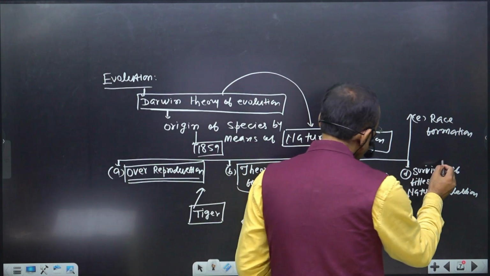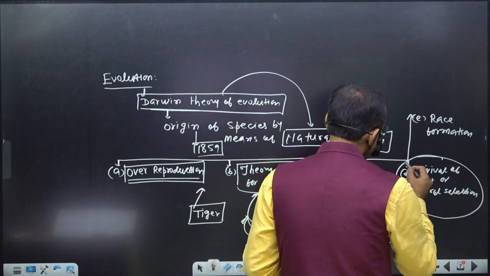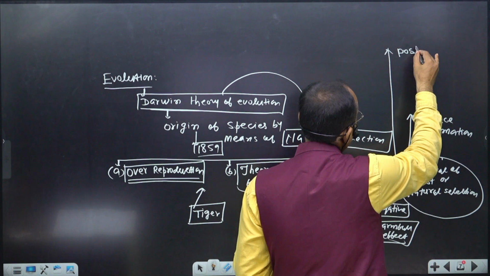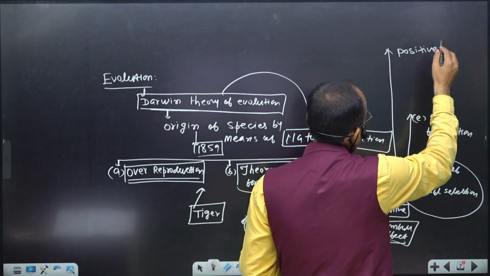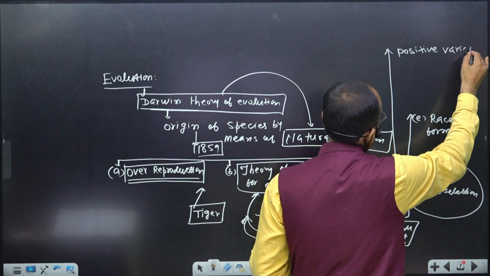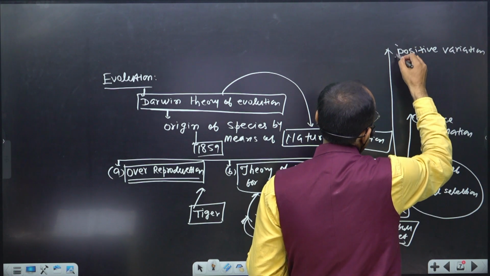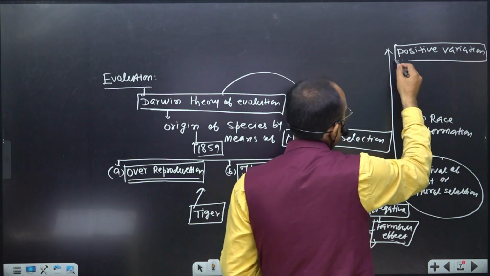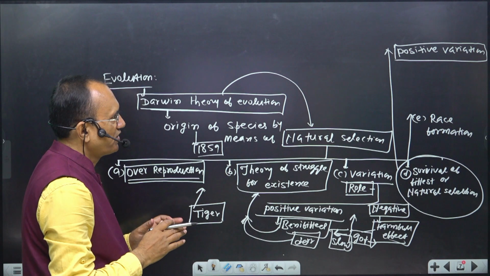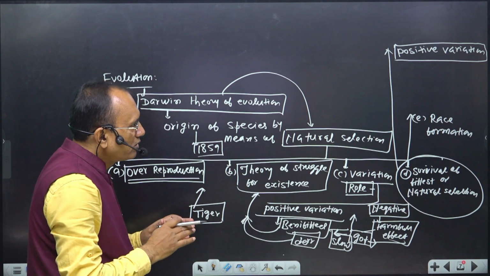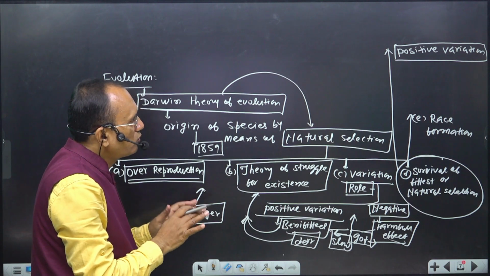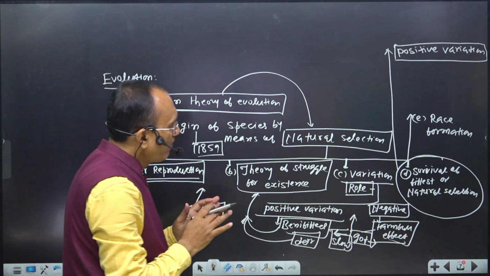So actually what happened in the course of struggle for existence? Darwin said that, here try to understand, Darwin was talking about the role of positive variation in the course of evolution, right? Darwin said that nature positively selects positive variation and therefore that organism survives, and that is also known as natural selection.